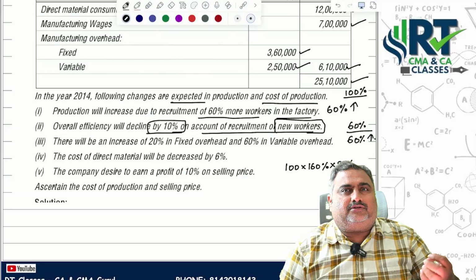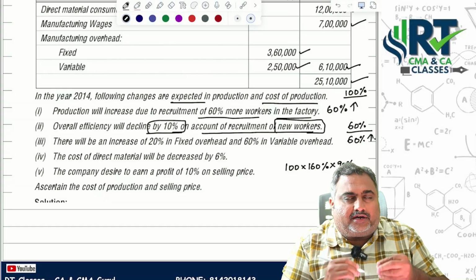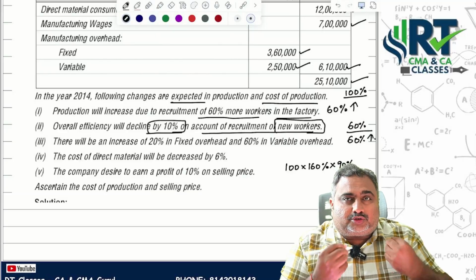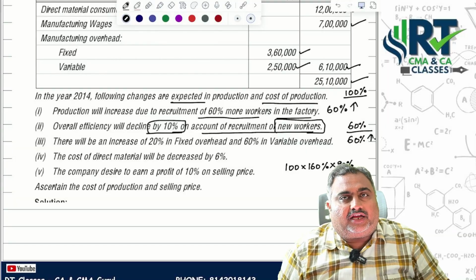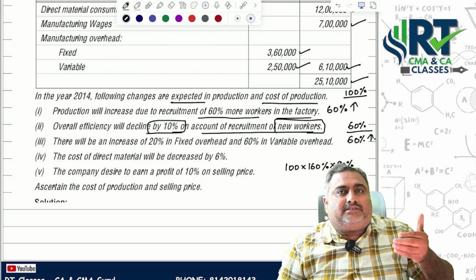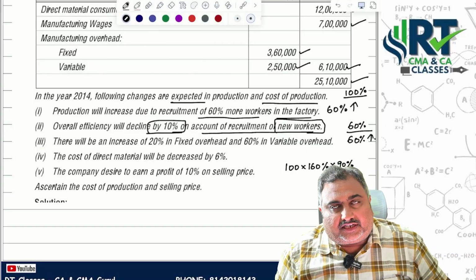you need to adjust to the working culture and all these things. It will take a little time. From this point of view, there is a possibility that workers cannot show their full capacity of efficiency. So here also, because of the new workers' recruitment, their efficiency is not up to 100%, they are showing only 90% capacity.